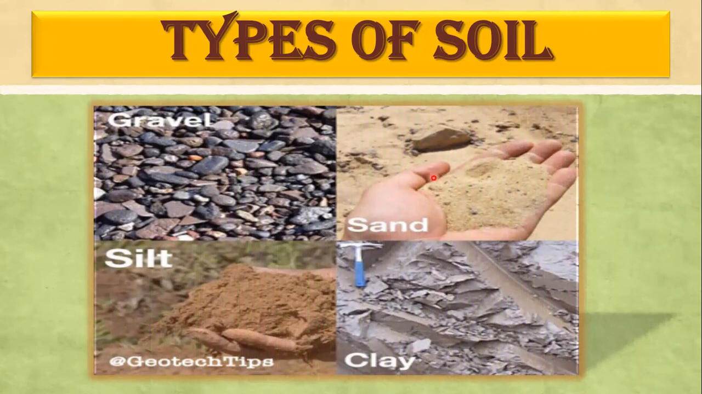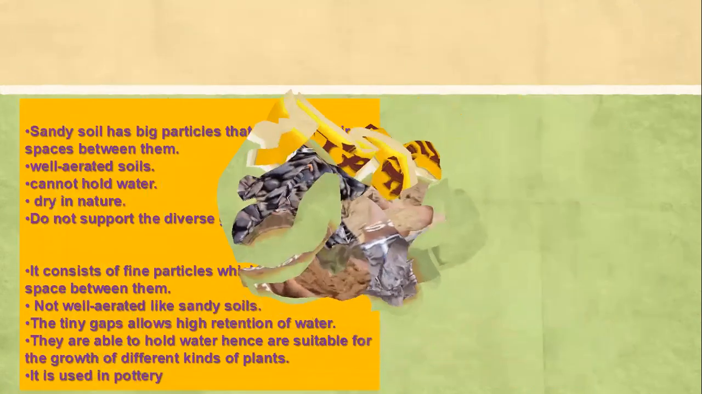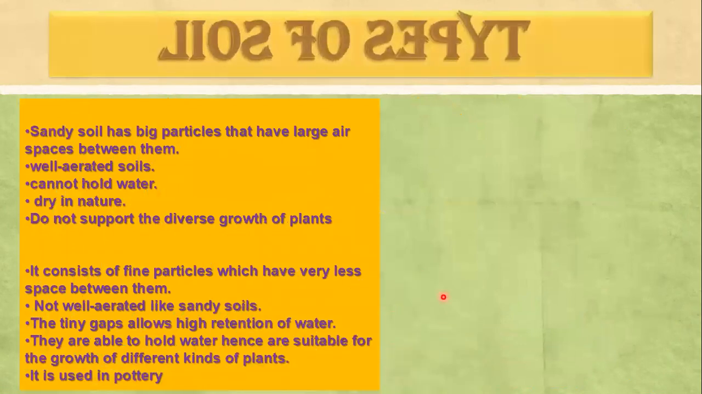Next is sand. You are also aware of sand. These are also large particles. Then the third one is silt. The size of the soil particle of silt is somewhat between sand and clay. We will discuss these types of soil one by one. And last is clay. The finest of all is clay. The soil particles of clay are the finest. So let's discuss and read about them one by one.